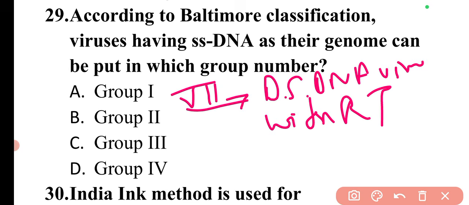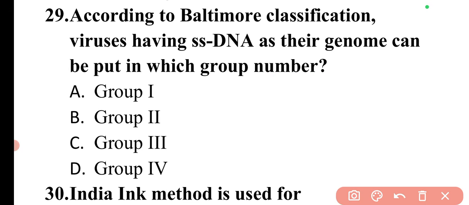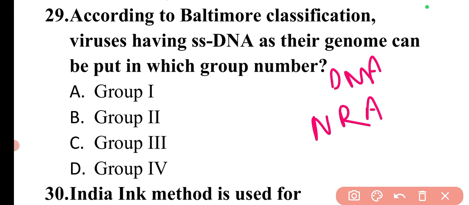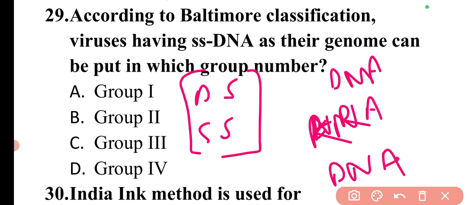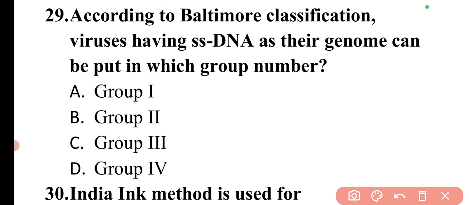Okay, so these are quite simple. So if you want to remember, first two are DNA based, the next four are RNA based, and the last is again DNA based. Then you can simply remember the double stranded and single stranded. So from the table itself you will be able to easily read and remind the things.